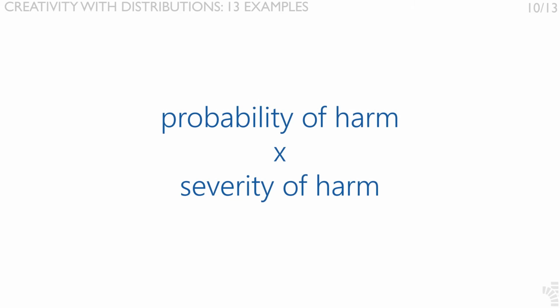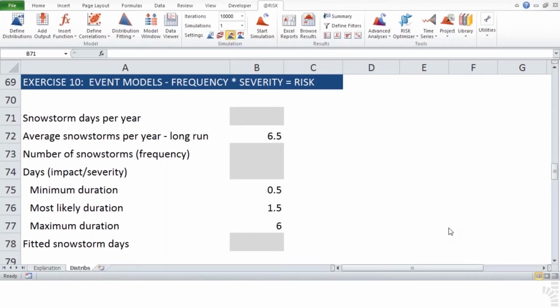Statistically, the level of risk can be calculated as the product of the probability that harm occurs, the total number of snowstorms occurring during the year, multiplied by the severity of that harm, in other words, the average duration of snowstorms. Therefore, for this example, consider a frequency times severity equals risk approach.